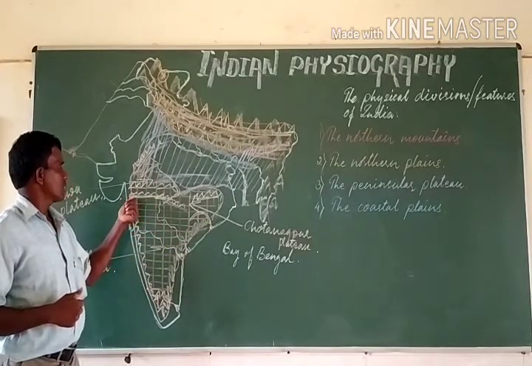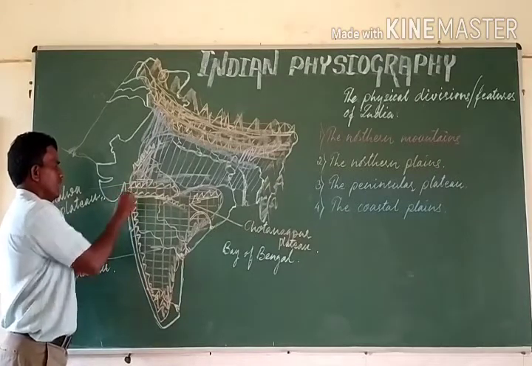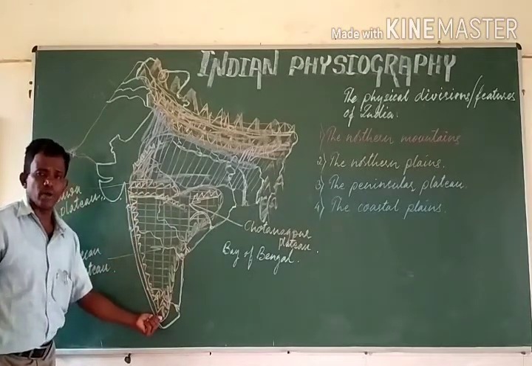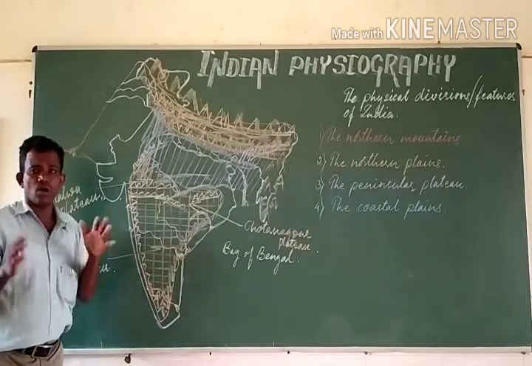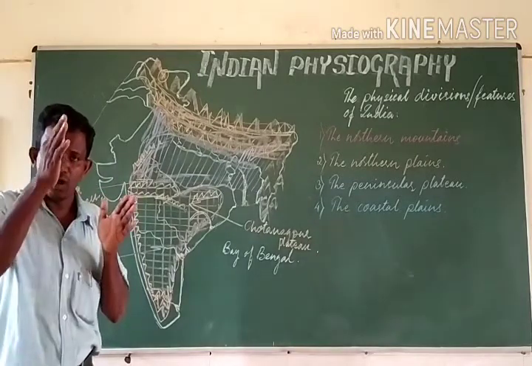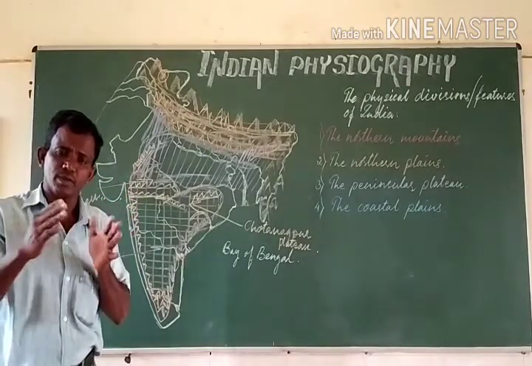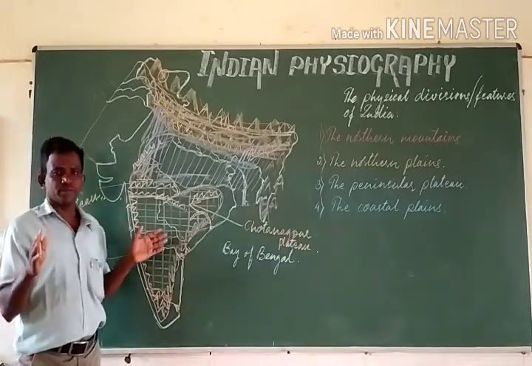The Western Ghats have stretched from the Tapi river in the north up to Kanyakumari. The Eastern Ghats are not so tall compared to the Western Ghats. They are not continuous even. They are separated by the river valleys or river deltas.